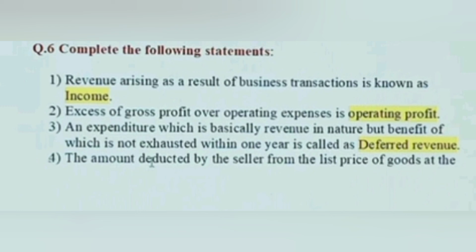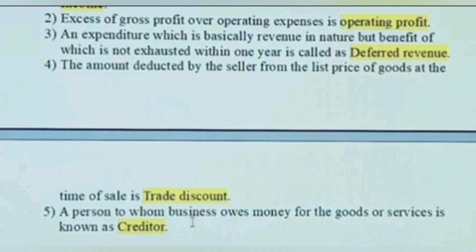Complete the following statements. First, revenue arising as a result of business transactions is known as income. Second, excess of gross profit over operating expenses is operating profit. Third, an expenditure which is basically revenue in nature but the benefit of which is not exhausted within one year is called deferred revenue. Fourth, the amount deducted by the seller from the list price of goods at the time of sale is trade discount. Fifth, a person to whom the business owes money for goods or services is known as a creditor.